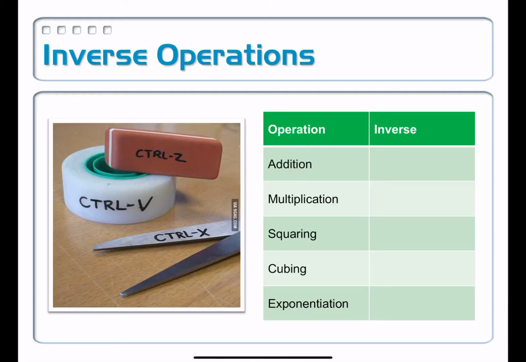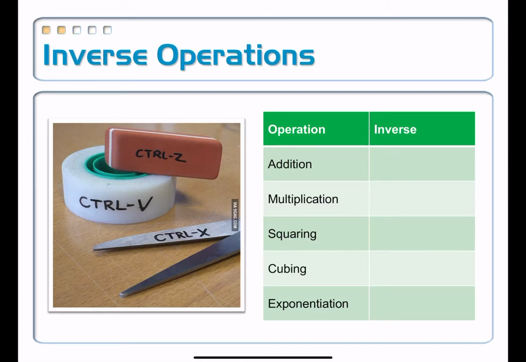So let's take a look. That's called inverse operations. And if you take a look at the pictures that are right there, we've got a pair of scissors, we've got some tape, and we've got an eraser. And each one of them has some keyboard shortcuts on it. Control X means cut, Control V means paste, and Control Z means undo. Which of those three is closely related to this word up here, inverse?